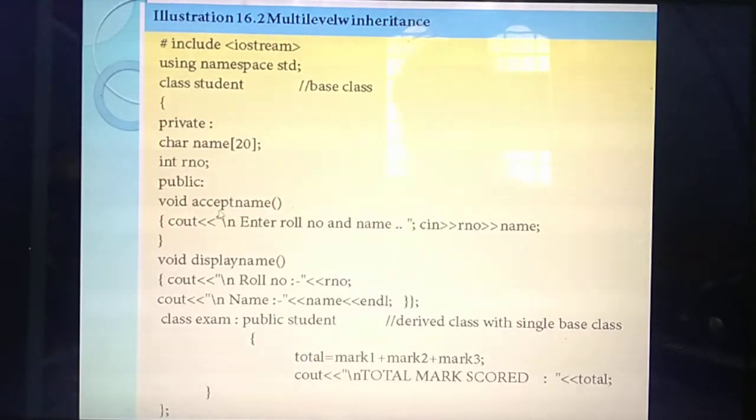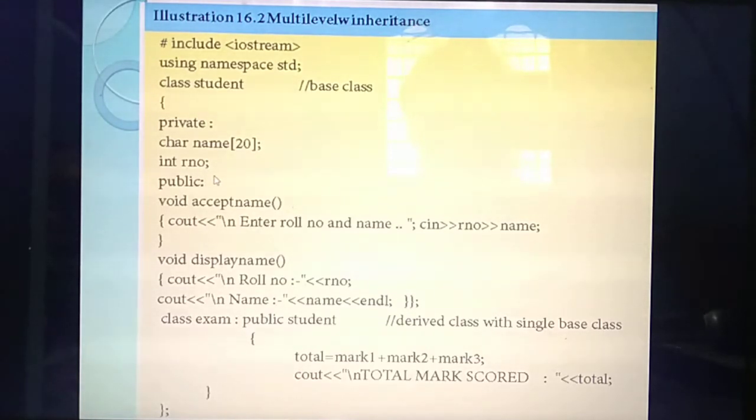Okay. What's the name of this line? Void accept name of. Function. Okay. So a function starts with the return type, void, followed by the function name. So what's the function name here? Accept name of. So in this base class, you have created access specifiers. How many access specifiers have you studied? Three. What are they? Private, public and protected.